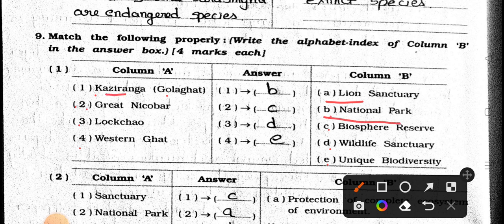Number 1, Kaziranga, Golaghat match with the B. National Park. Number 2, Great Nicobar match with the C. Biosphere Reserve. Number 3, Lokhchau match with the Wildlife Sanctuary. Number 4, Western Ghat match with the Unique Biodiversity.